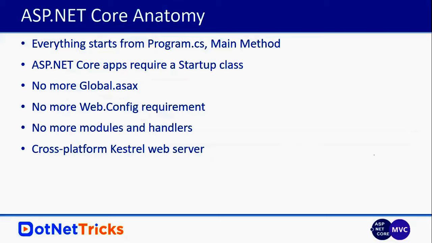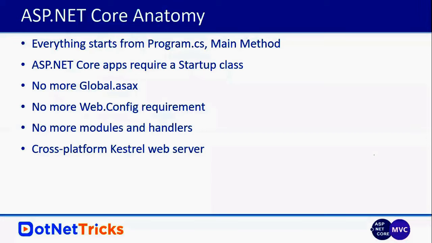So whatever core concepts we have in ASP.NET Web Forms and ASP.NET MVC 5, these are not available here. In place of modules and handlers, we have middlewares. So use middlewares for doing the same things as we do using modules and handlers.